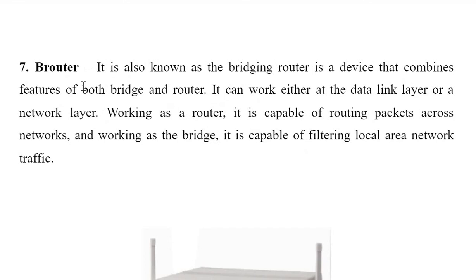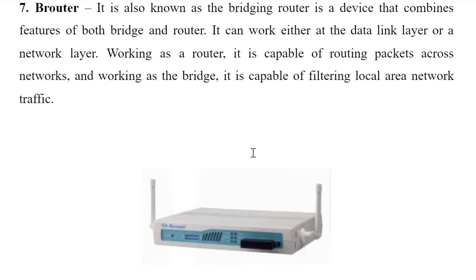Next, the 7th device, which is the brouter. I think many of you have not heard of this device. This is nothing but a combination of bridge and router, so it performs the function of both bridge and router. It is more effective than a single bridge or a single router. It is also known as a bridging router, and it combines features of both. It can work either at the data link layer or at the network layer, because it is a combination of bridge and router.